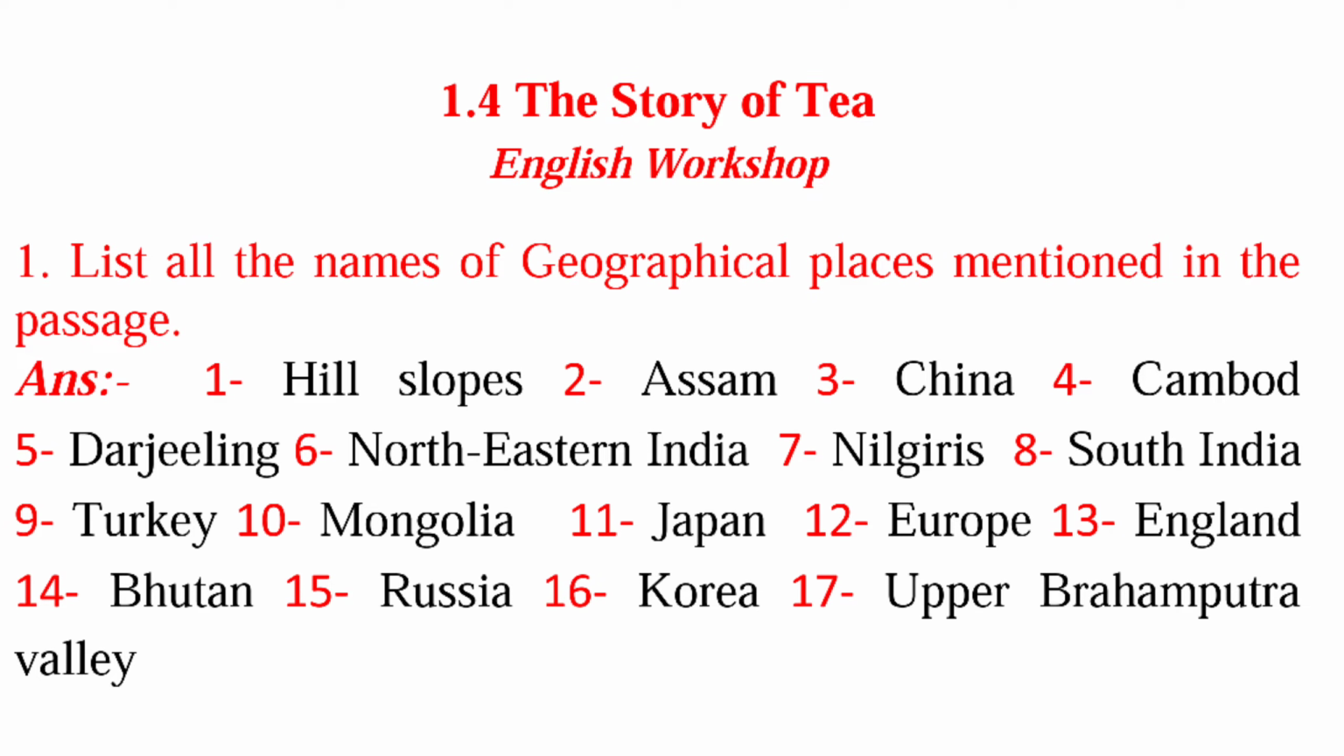Now we will start the English workshop question and the first English workshop question is list all the names of geographical places mentioned in the passage. So answer is hill slopes, Assam, China, Cambodia, Darjeeling, northeastern India, Nilgiris, South India, Turkey, Mongolia, Japan, Europe, England, Bhutan, Russia, Korea, Upper Brahmaputra Valley.